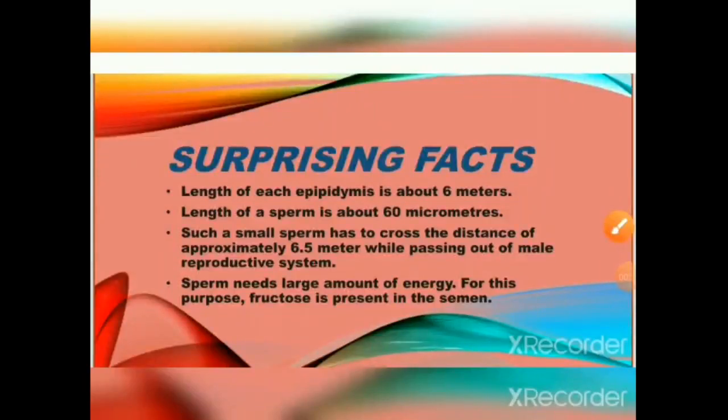Surprising facts. The length of the epidermis is about 6 meters. The length of the sperm is about 60 micrometers. Such a small sperm has to cross a distance of approximately 6.5 meters while passing through the male reproductive system.